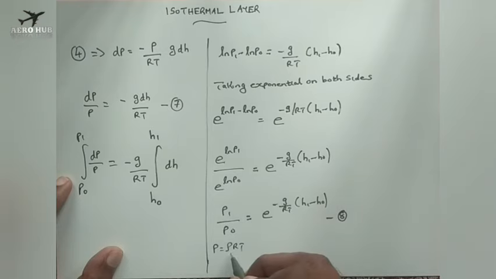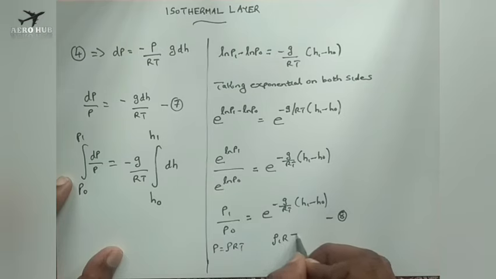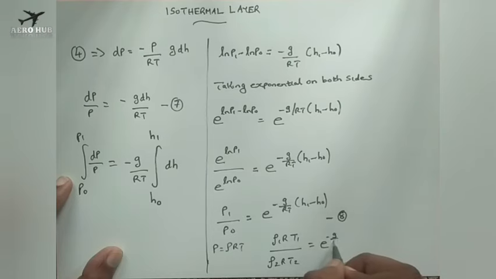Okay, now we have P is equal to rho RT. Here I can write the equation as rho 1 R T1 by rho naught R T naught is equal to e power minus g by RT H1 minus H naught.